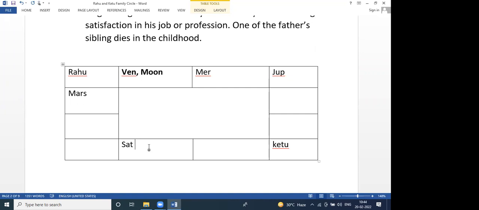That is one thing. And we have to check other combinations also. How Saturn is connected with Mars and Ketu shows how his profession will be, even though he goes to a foreign country. We have to check other things based on our previous combinations. But what I am trying to tell you is, suppose Saturn is outside the Rahu Ketu family circle, the native will go to a foreign land for profession. We can predict this 100%.